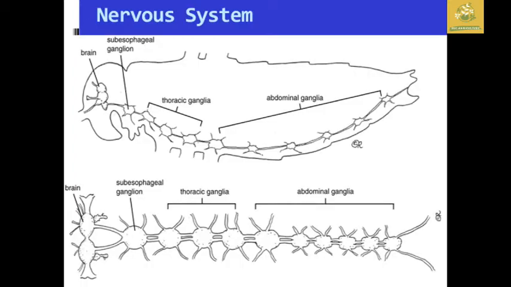While studying the central nervous system, we are going to see the brain, the subesophageal ganglia, the thoracic ganglia, and the abdominal ganglia. This is how the central nervous system is present in the insect body.